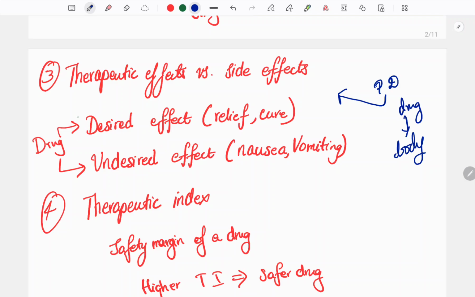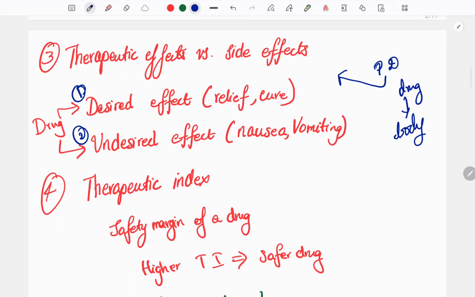One is a desirable effect, and the other is an undesirable effect. Desirable effect means it can relieve or cure the disease, it can relieve the pain. Undesirable effect is a side effect or any extra unwanted effect. It can cause nausea, vomiting. So the drug does something to the body: one is good, the desired effect, which is positive, and the undesired effect is negative.